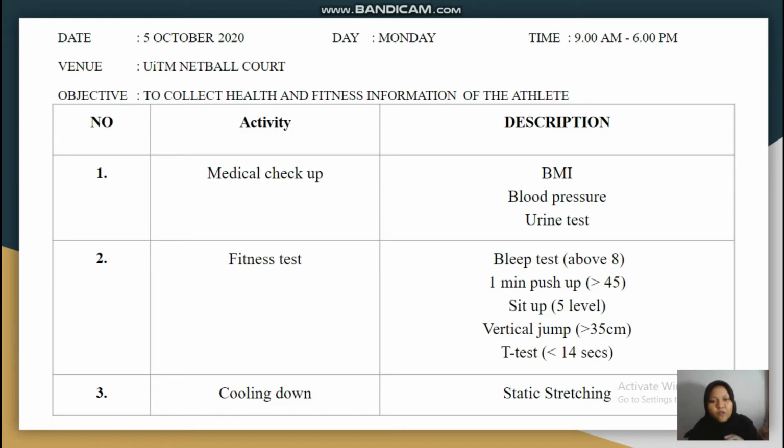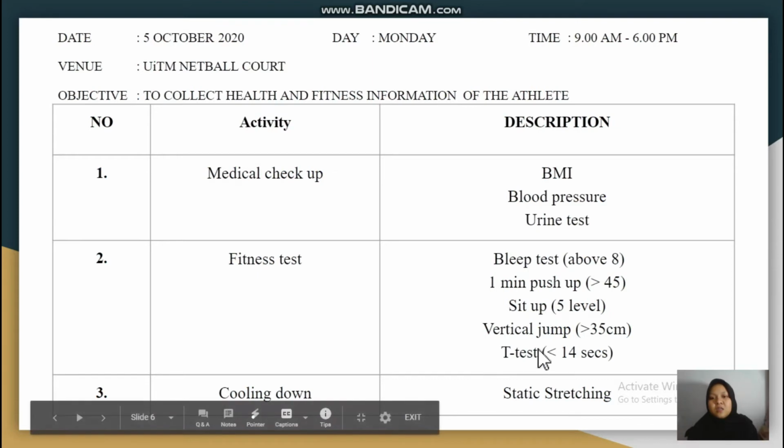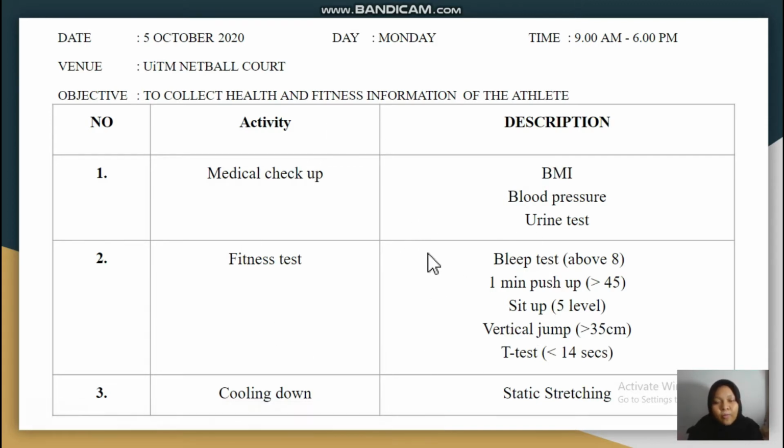And then lastly, for the agility, we choose the t-test. So this is the simple one. Our athletes need to finish the t-test drill in less than 14 seconds. After all the fitness tests have been done, our basketball athletes will do the cooling down, which is static stretching. So all the activity is to collect health and fitness information of the athletes.